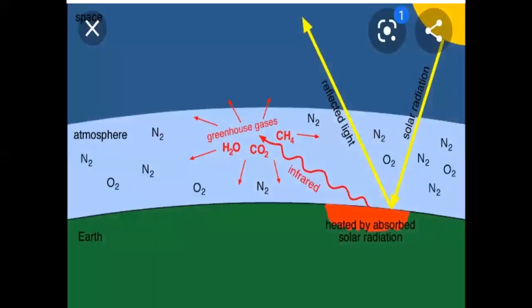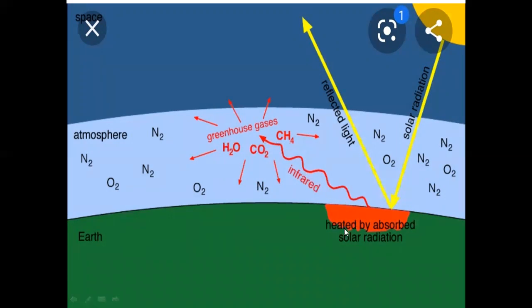In this image, you can see the greenhouse gases. Normally, you know that in the atmosphere, nitrogen gas, oxygen gas, water vapors, carbon dioxide gas, and methane are present in air. But out of these gases, water vapors, carbon dioxide, and methane, I told you, absorb infrared radiation.